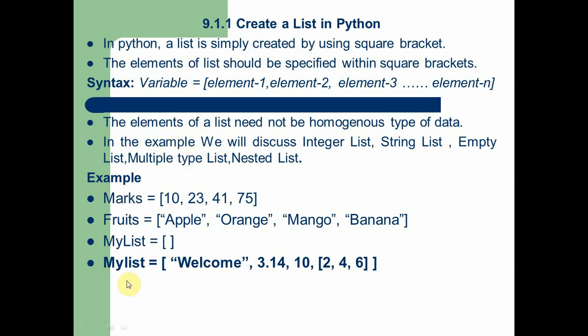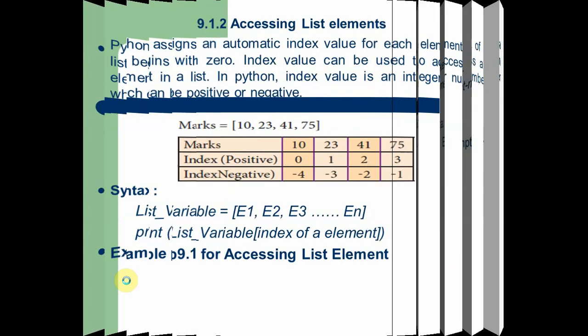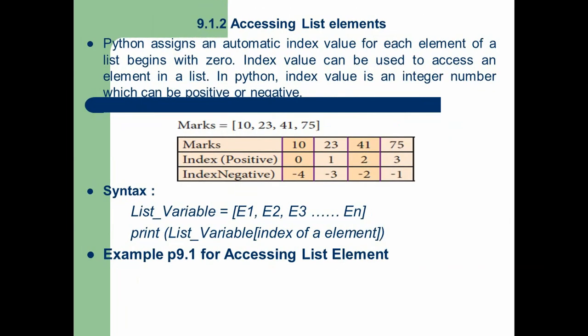Now we are going to understand how to access the elements of the list. Of course each and every element in the list is indexed with 0, which we already discussed, and it is also indexed with a negative number. See in the example, Mars is the list data type which contains 4 elements: 10, 23, 41, 75. For accessing each element, we should know the index number for the element. If you take a positive index number, then the first element index number is 0, second element is 1, third element is 2, fourth element is 3.